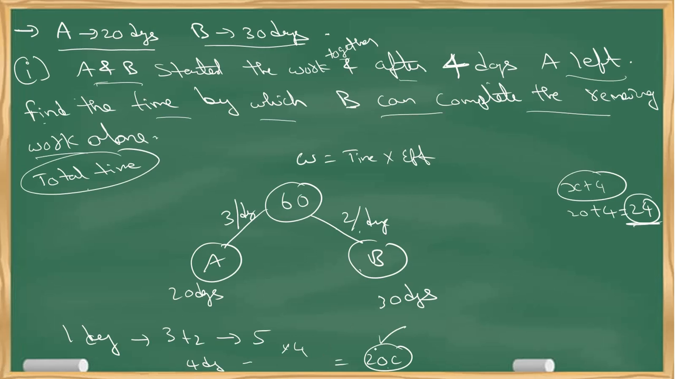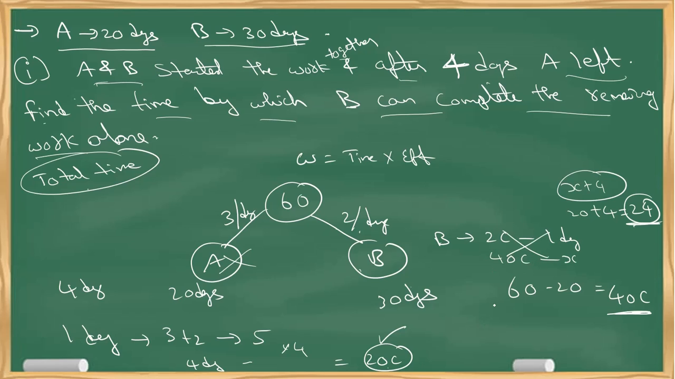So 20 chocolates are eaten in 4 days. How many chocolates remain? 60 minus 20, that is 40 chocolates pending. Who has to eat these 40 chocolates? A has left, so obviously B will eat them. B's capacity is 2 chocolates in one day. 40 chocolates in how many days? 40 by 2, that is 20. Same answer I got from the previous method.